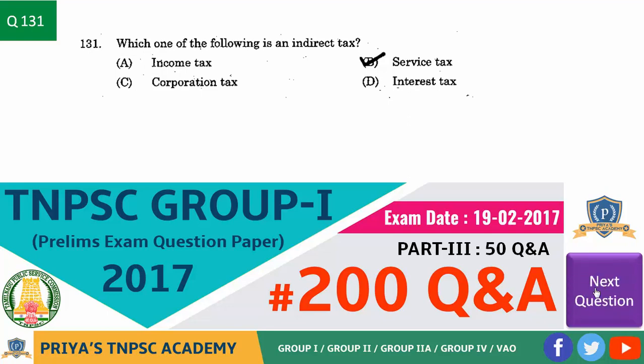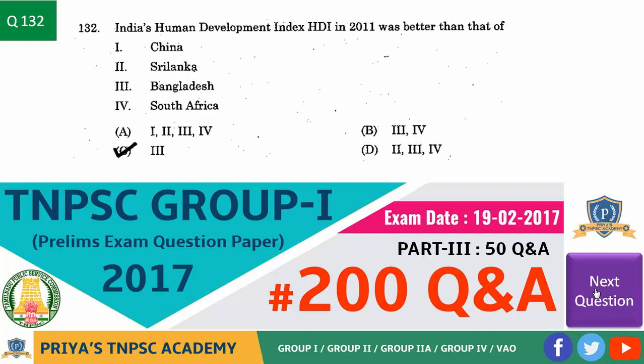Question. Which one of the following is an indirect tax? Answer is option B, service tax. Next question. India's Human Development Index HDI in 2011 was better than that of. Answer is option C, that is Bangladesh.